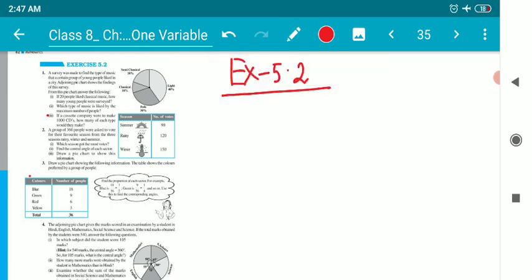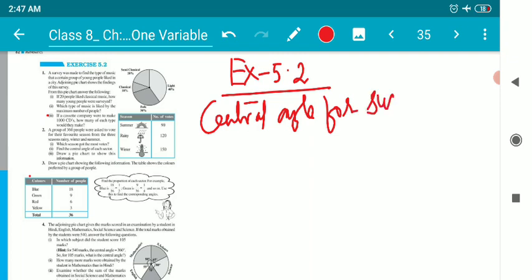Okay, find the central angle for each sector. Let us calculate the central angle. Children, the process of calculating the central angle for summer season. Why do we need the central angle? The central angle is needed for drawing the pie chart or the pie graph. So let us calculate the central angle for summer.